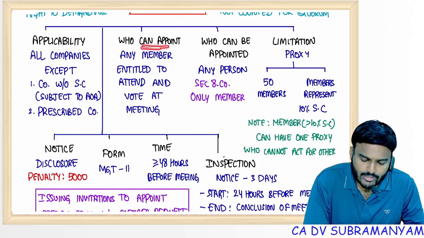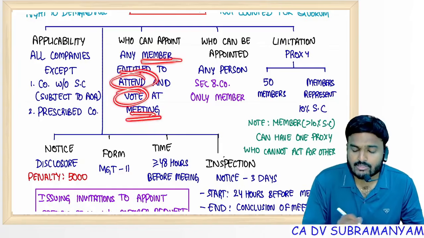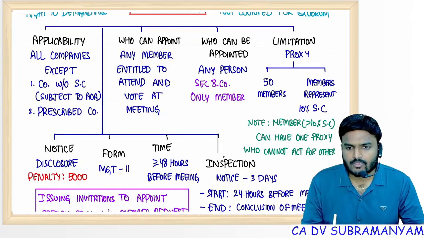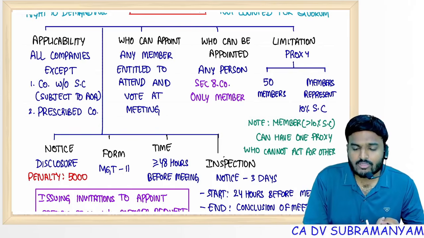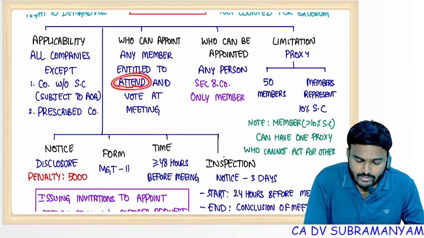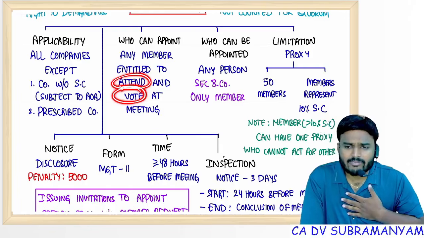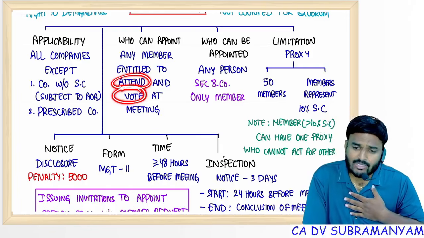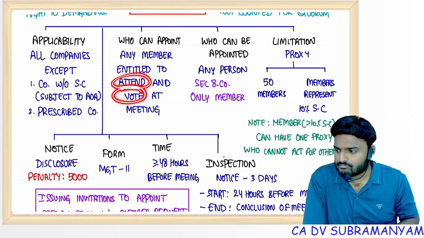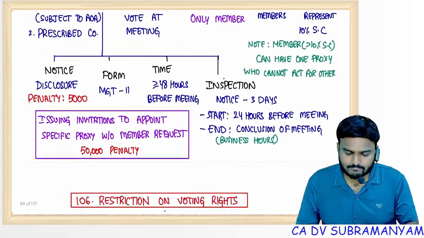Important point, who can appoint proxy? Not all members. Member entitled to attend and vote at the meeting. This is exceptional point. Entitled to attend and vote. Merely attending the meeting, not entitled to vote, cannot appoint proxy. She should satisfy 2 conditions: entitled to attend, entitled to vote. Suppose I already casted vote under remote e-voting. Now I want to attend the meeting. Yes, I can attend the meeting. Can be counted for the purpose of quorum. But proxy appointment for that meeting is not allowed, because I am not entitled to vote at that meeting.